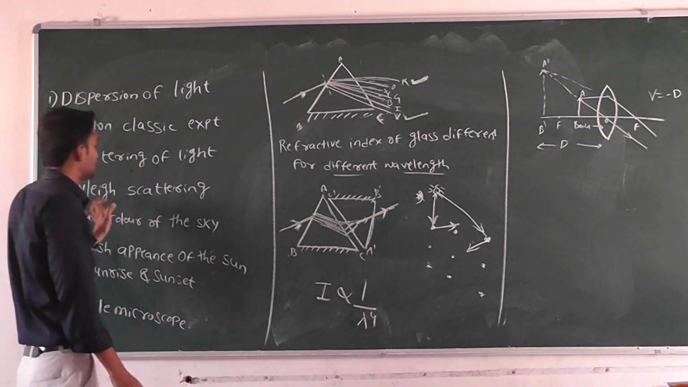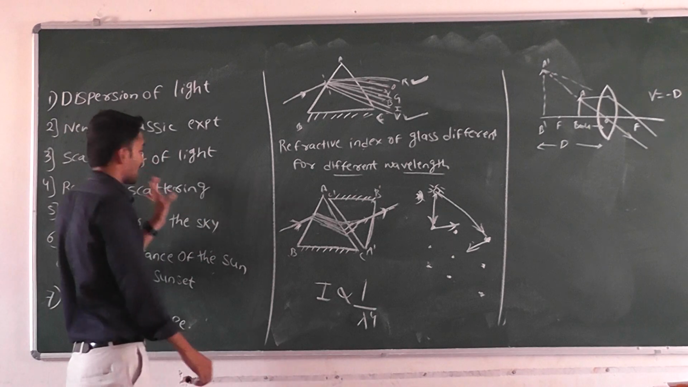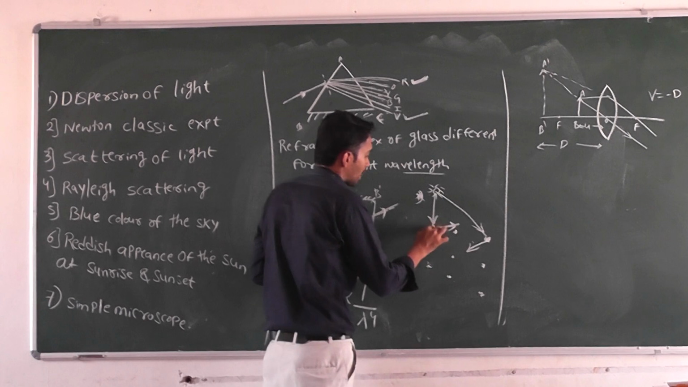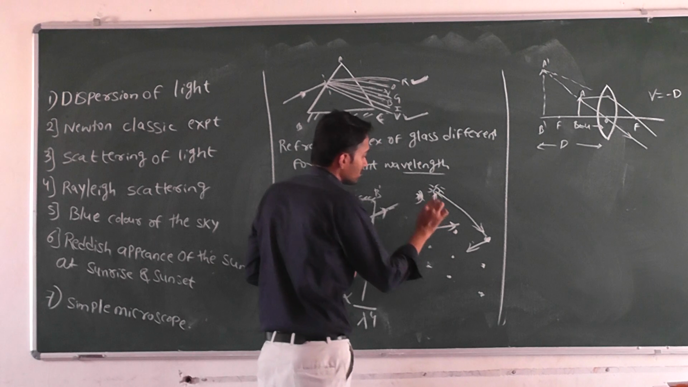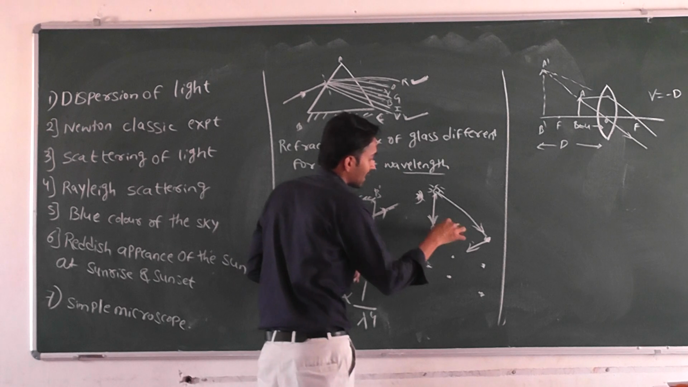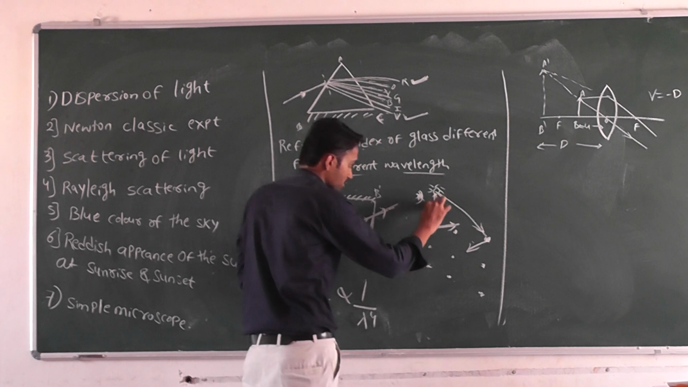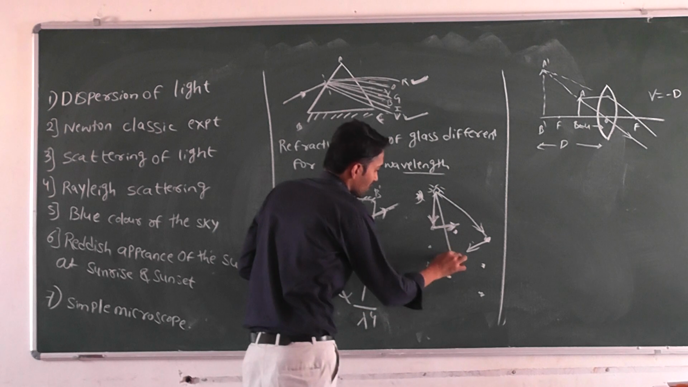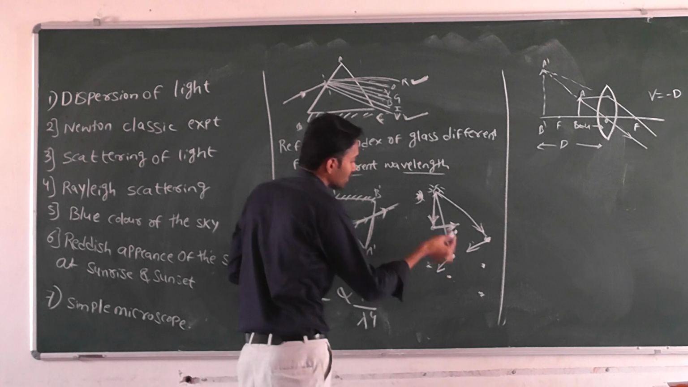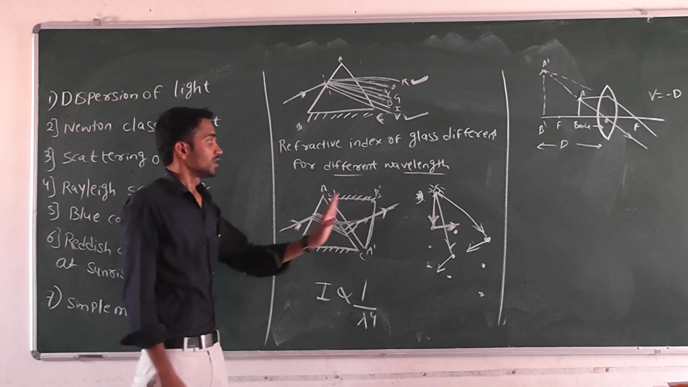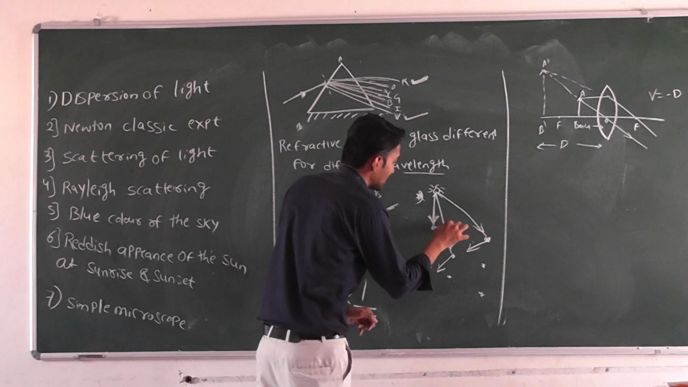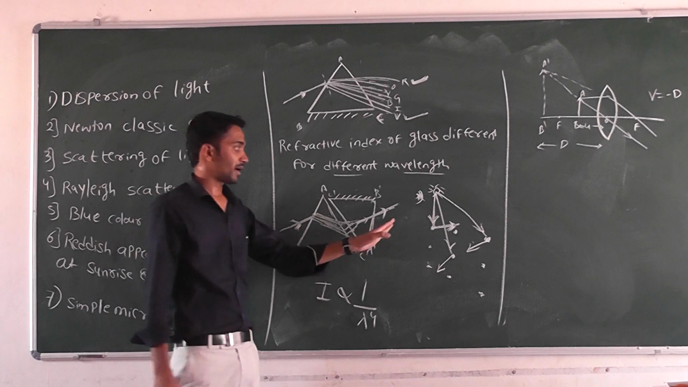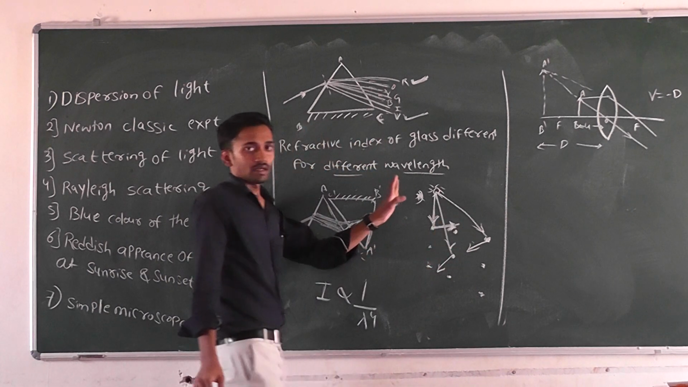So next one, Rayleigh scattering. So all of you got about scattering of light. Means the atmospheric molecules absorb the light ray and re-emit the light ray in a different direction. The absorption direction is different, the re-emission direction is different. This is the phenomena of absorption and re-emission of light ray by the particles present in the optical medium, means the particles present in the atmosphere or air.